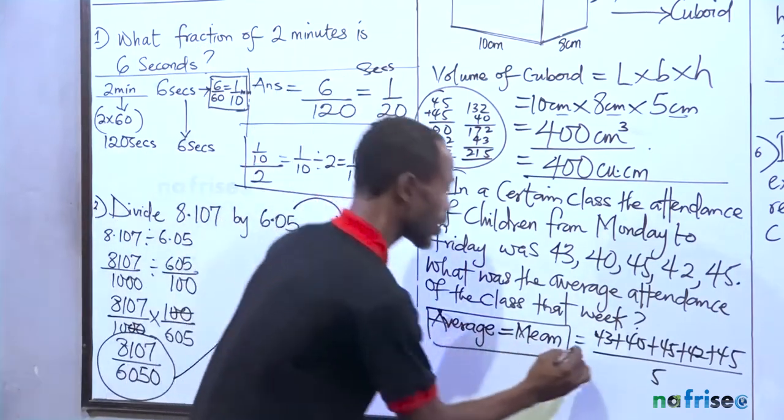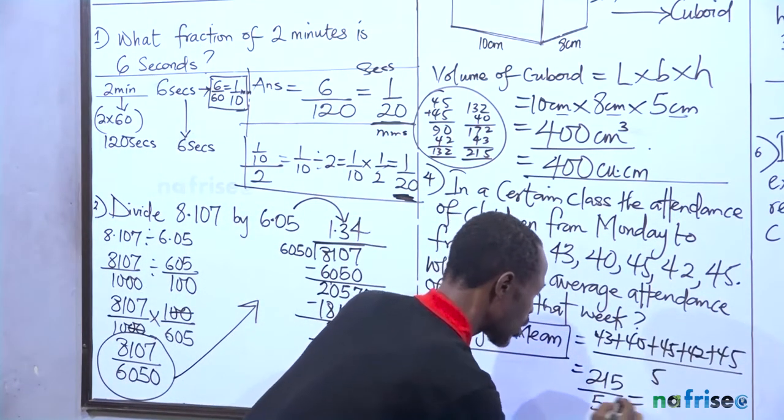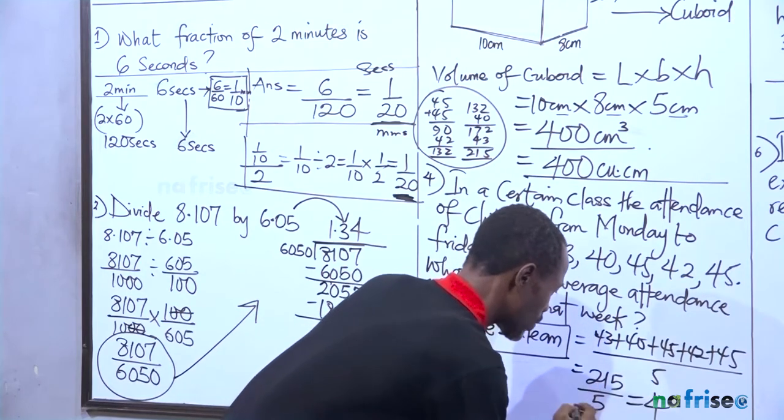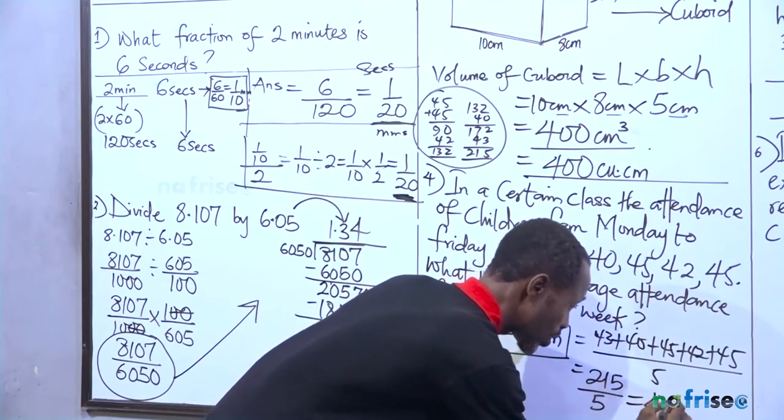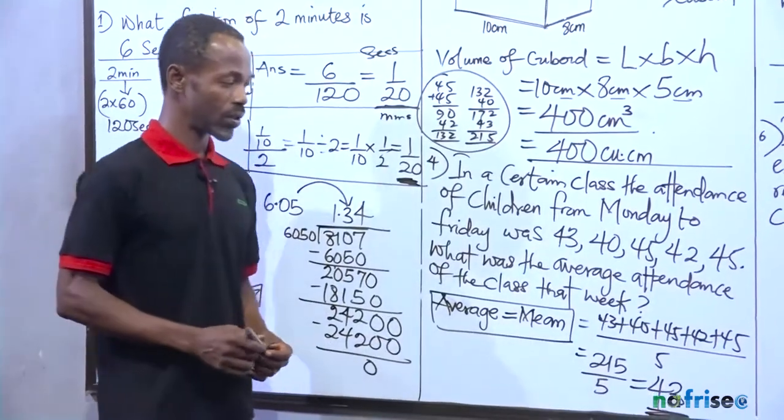So I'm going to write this as 215 divided by 5. So my final answer: 5 in 21 is 4, 5 in 15 is 3. So the mean attendance is 43.